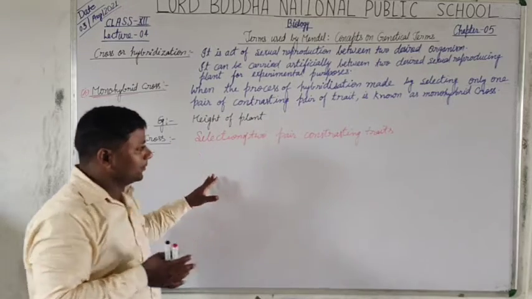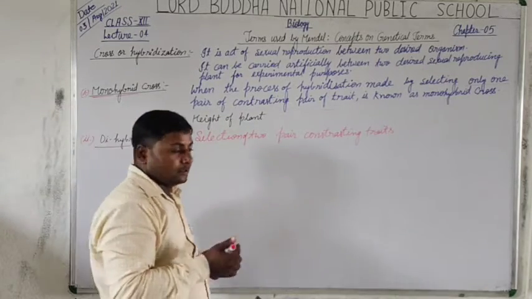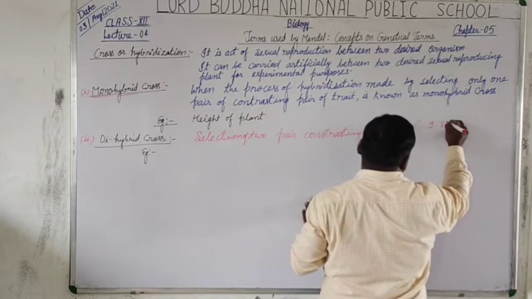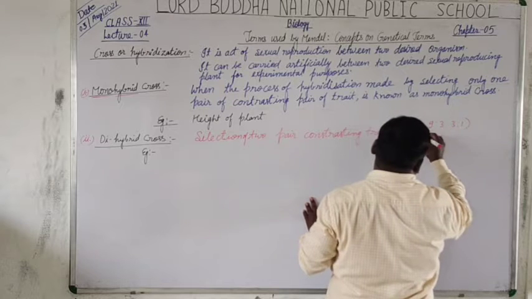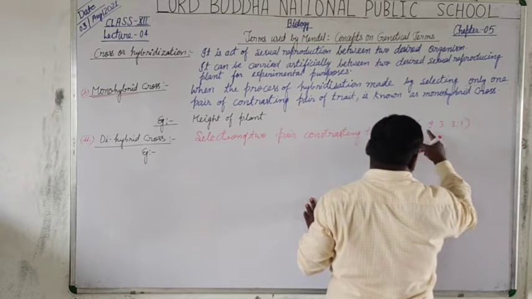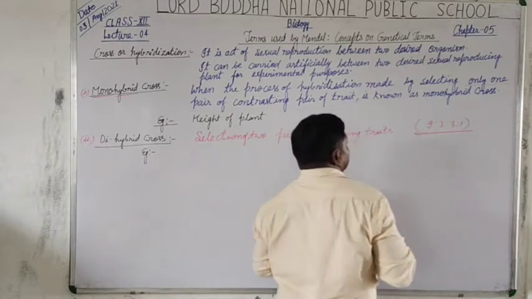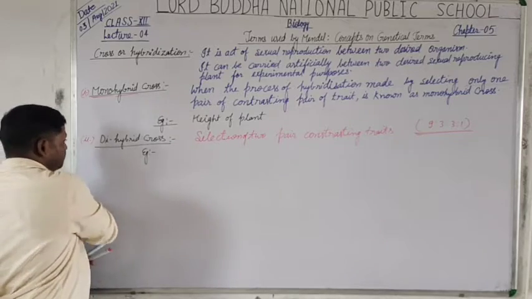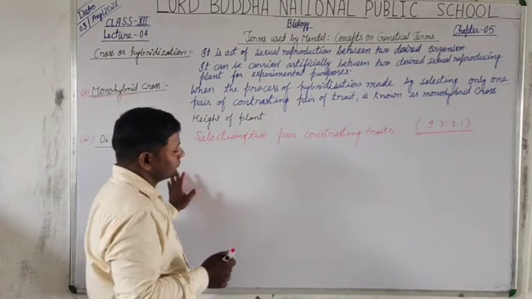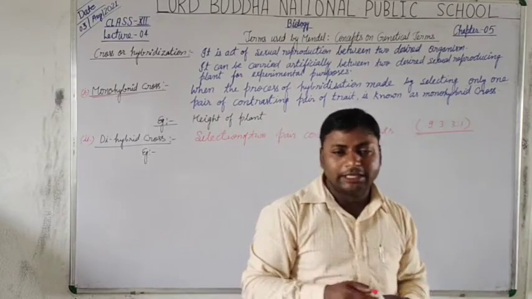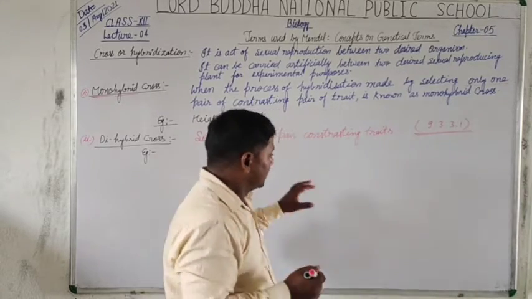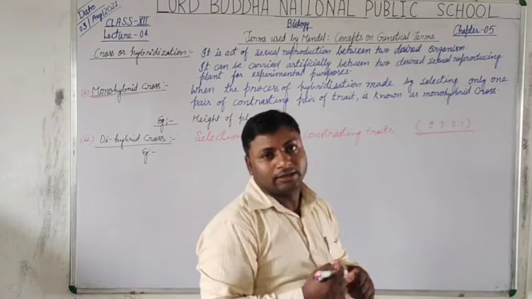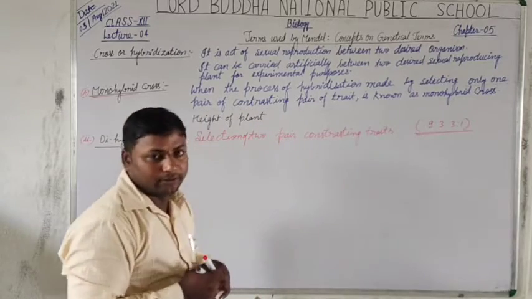And the dihybrid cross has a definite ratio of 9:3:3:1, genotypically. This is the genotypic ratio. Let's observe the dihybrid cross with an example, and here the process of cross hybridization is done with the help of Punnett chart, as I mentioned in monohybrid cross.